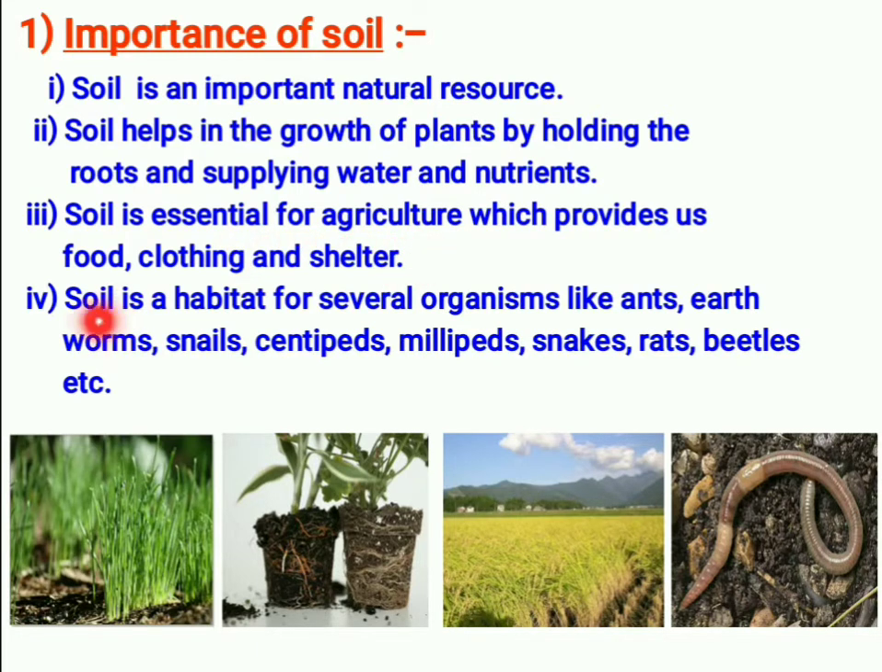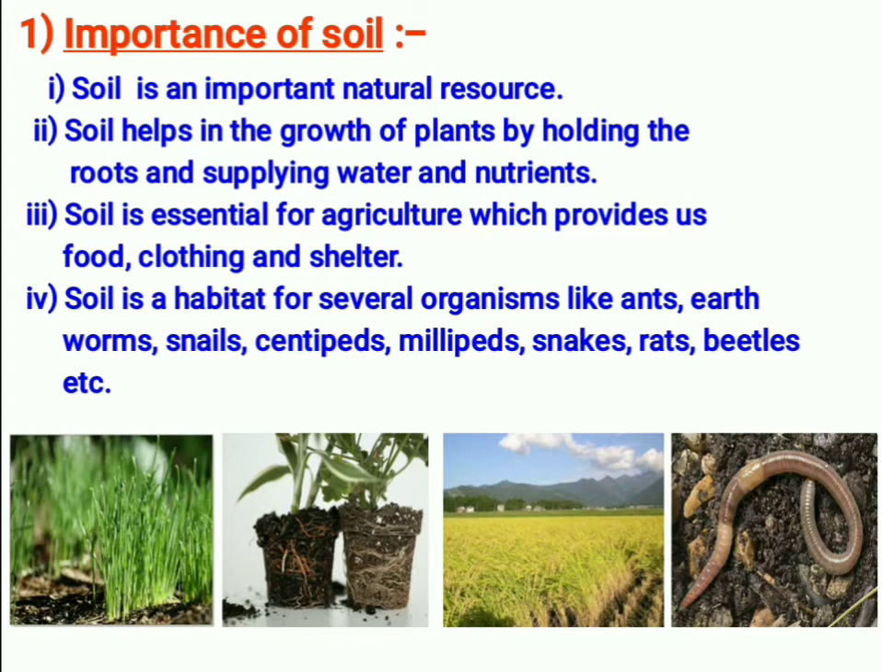Also, one more very important thing we have to understand is that soil is a habitat for several organisms. Habitat means the place to live. The soil is a place for so many microorganisms as well as multicellular organisms. Understood? What does it mean? Soil is a place or habitat for so many organisms, whether a small organism or a big organism. That's why I am saying unicellular or microorganisms.